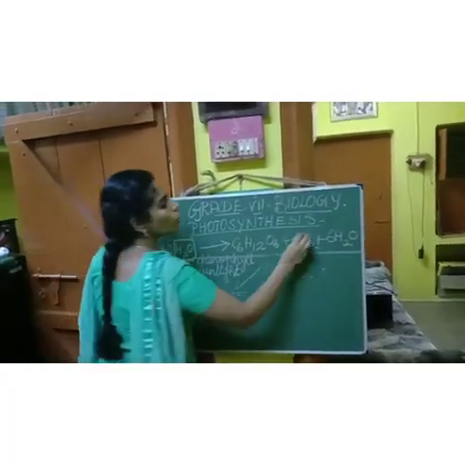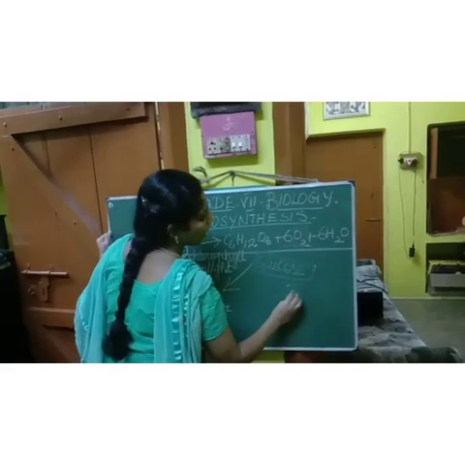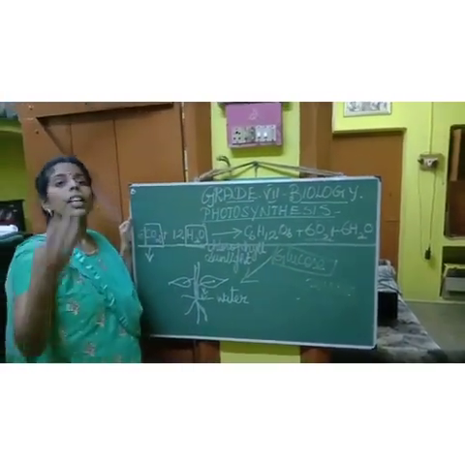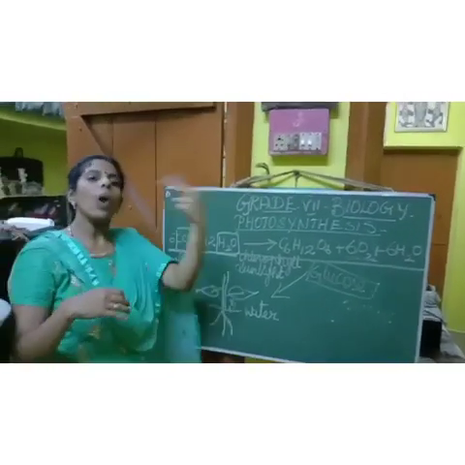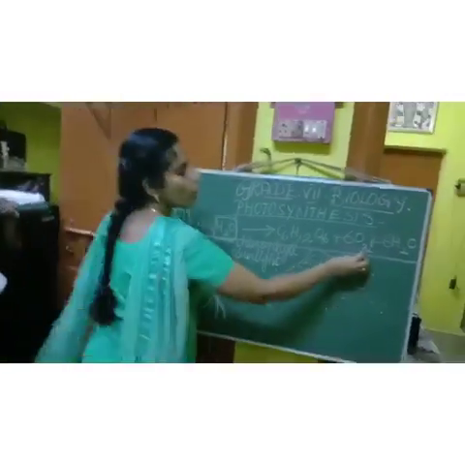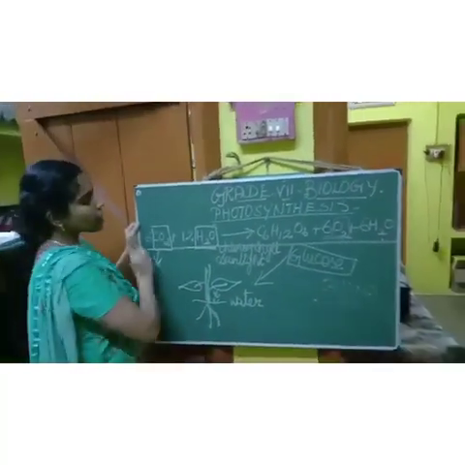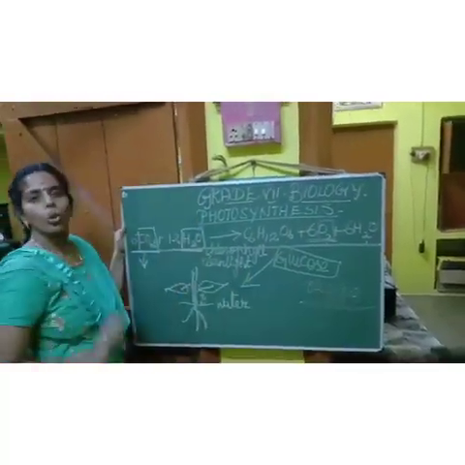What is O2? O2 is nothing but oxygen. So that's what we are telling: the plant is taking in carbon dioxide and leaving out oxygen. That is this O2, and it also releases water. This is the equation of photosynthesis.